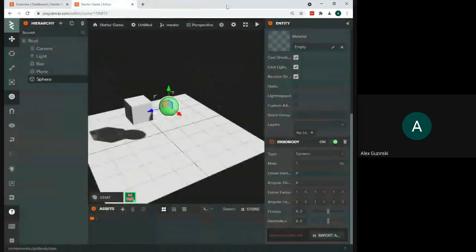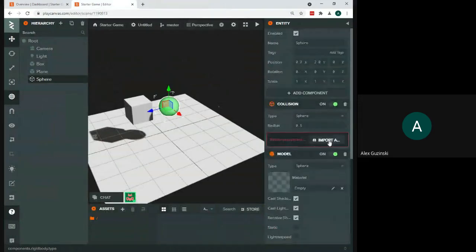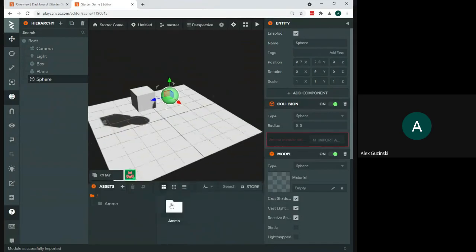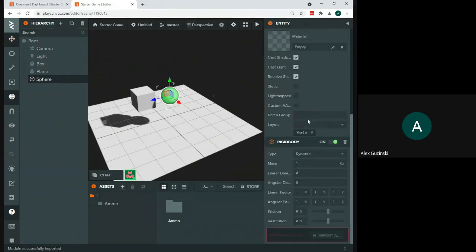Actually, you know what? Let's just go ahead and import the ammo where it says ammo module not found. Everybody can go ahead and hit that. It might take a minute here. When it's done, this message will go away, but also the folder is going to show up down here in your assets. It says ammo. We might as well load it now.